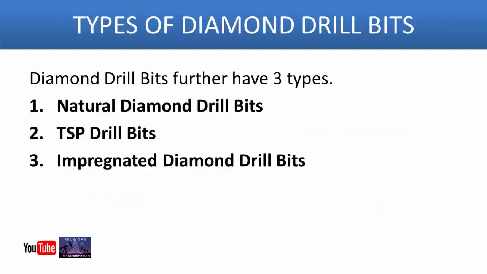Types of diamond drill bits. Diamond drill bits further have three types. First one are natural diamond drill bits. Second one are TSP drill bits. Third one are impregnated diamond drill bits.